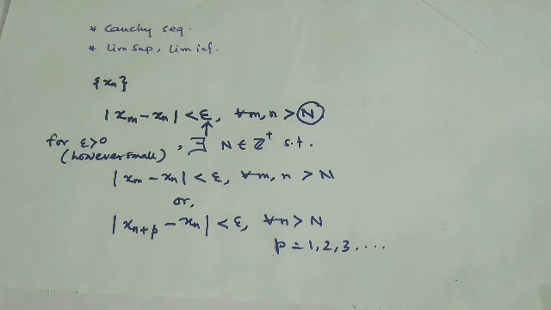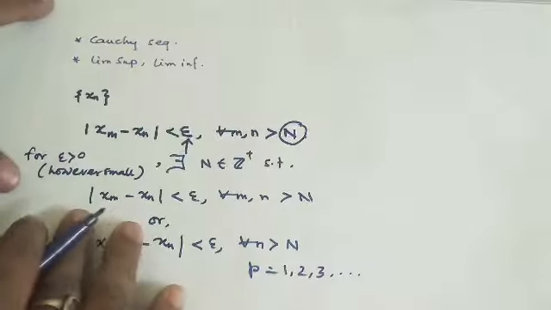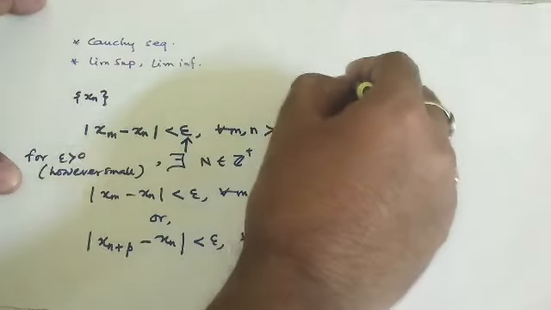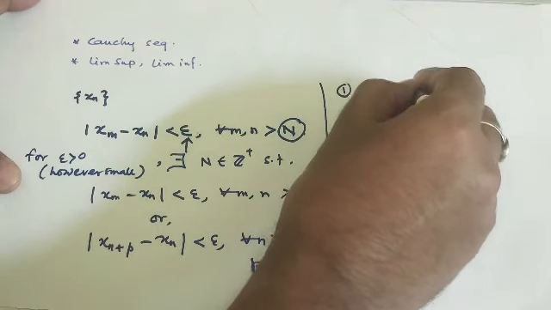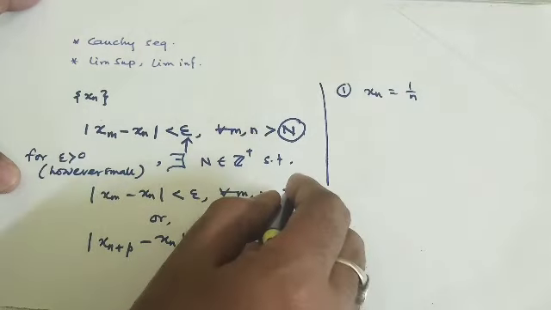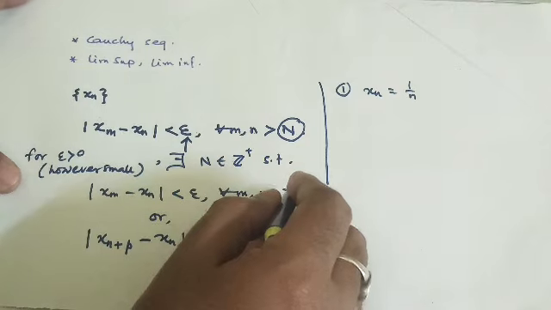Fine. All right, now here I will give you some examples, and the basic example, example number 1, is xn equals 1 by n. Take this sequence. In fact, this sequence is a Cauchy sequence.